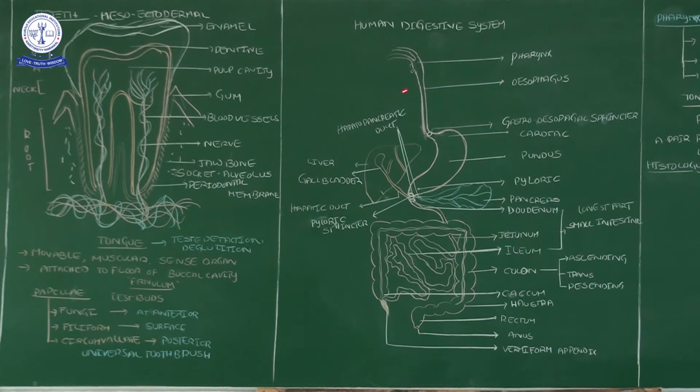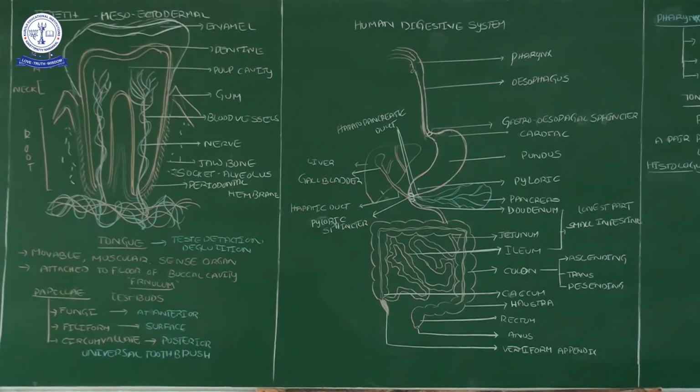This tube goes through the thoracic region onwards up to the abdominal region. When it reaches the abdominal region, it goes through the diaphragm, entering one of the sac-like structures, that is the stomach.